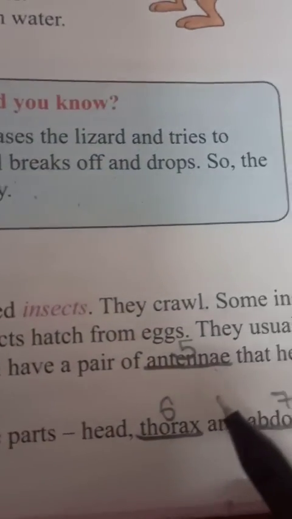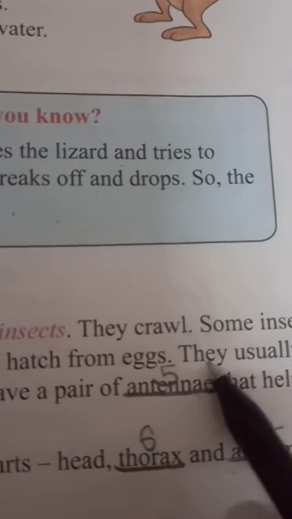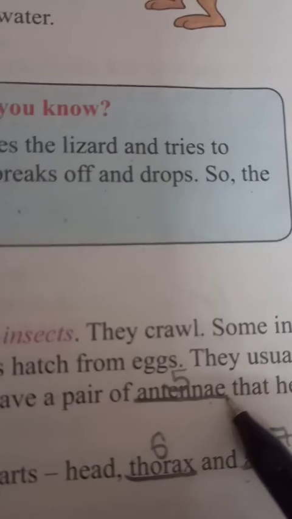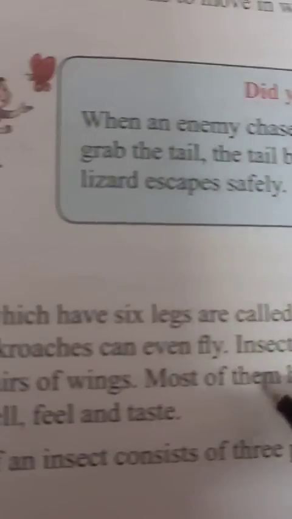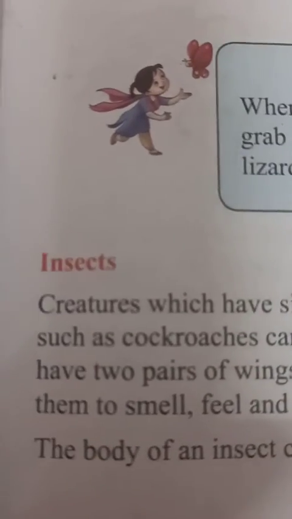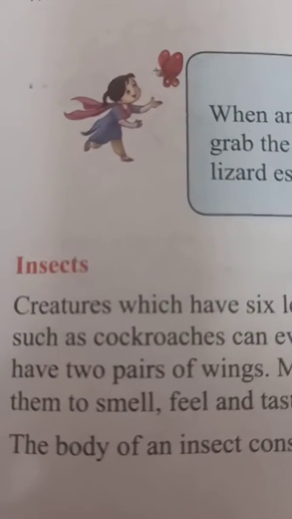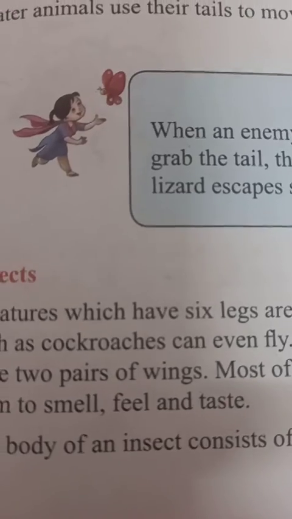The third characteristic feature of insects is the presence of antennae, means a pair of antennae are present at the head of insects. With the help of that they can smell, feel or taste.